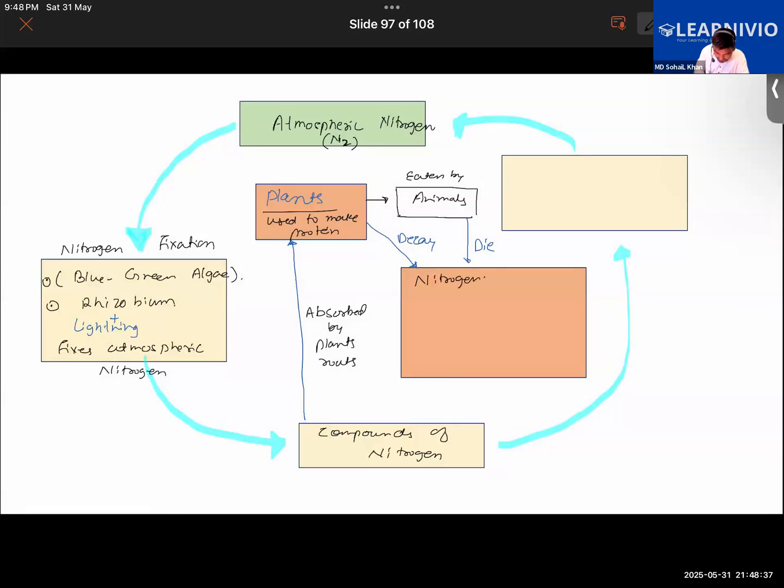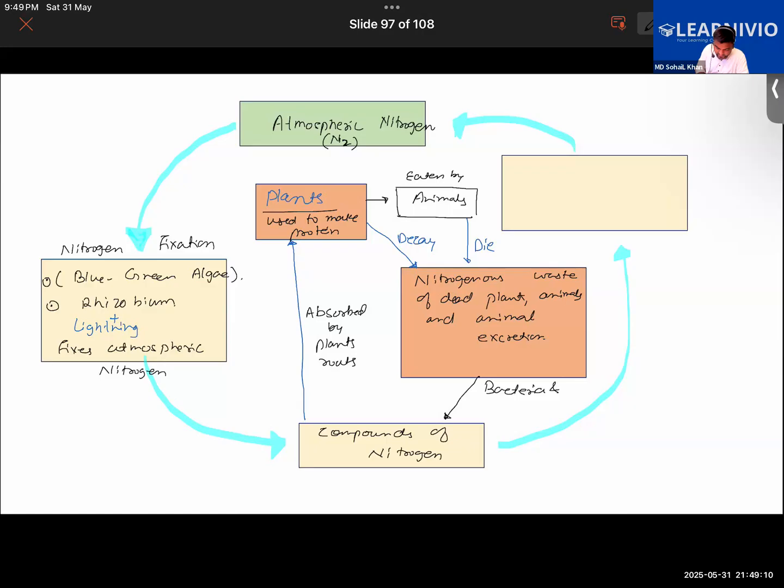Nitrogenous waste is released into the soil: the nitrogenous waste of dead plants, animals, and animal excretion is now being added into the soil. Further, this nitrogenous waste is going to be converted back once again into compounds of nitrogen by the action of bacteria and fungi.